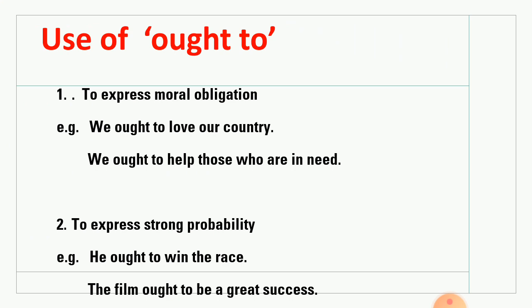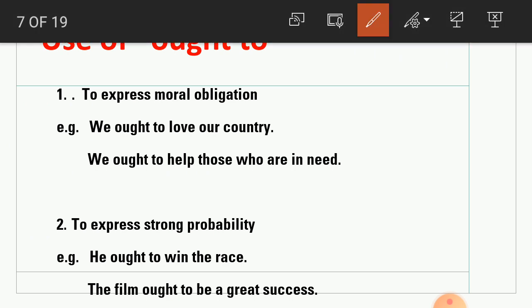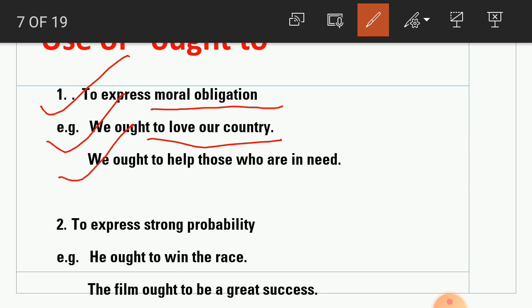Now the next one is ought to. Ought to is used, students, to express moral obligation. For example, we ought to love our country. It's our moral duty, moral obligation to love our country. We ought to help those who are in need. So it's our moral obligation to help the needy.